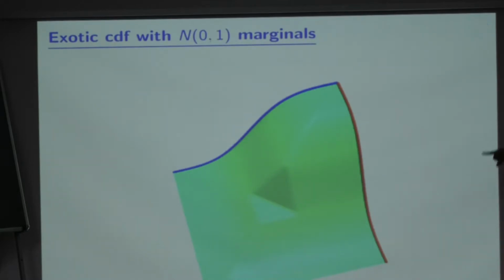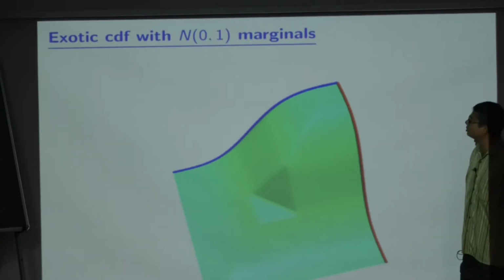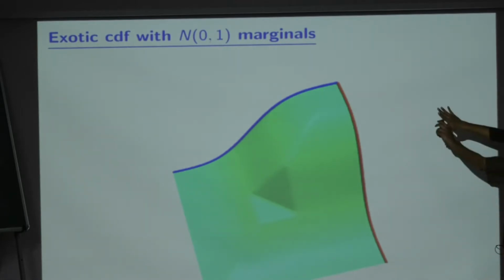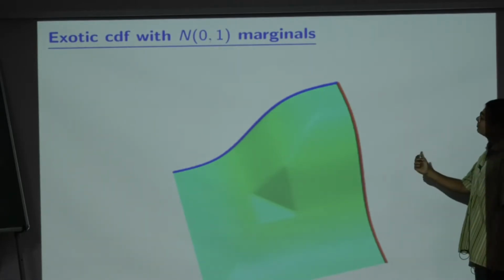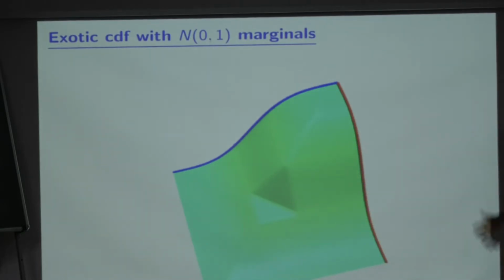So this is the joint CDF of the x and y that I showed. Here you can see our familiar normal CDF, the marginal, and this is the other marginal. Had this been bivariate normal, you would see a nice surface, but because of that flip, there is a strange dent over there. So it is not jointly normal, but still the marginals are normal. This trick of using the symmetry and flipping things around is going to be very useful to prove that theorem.